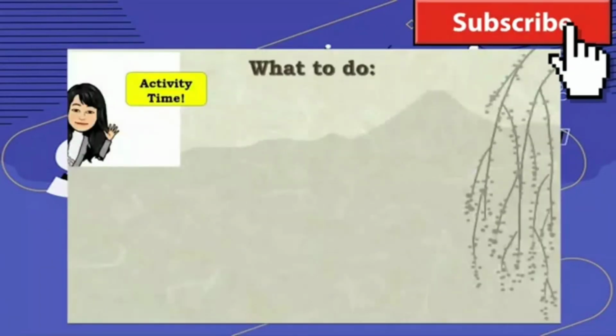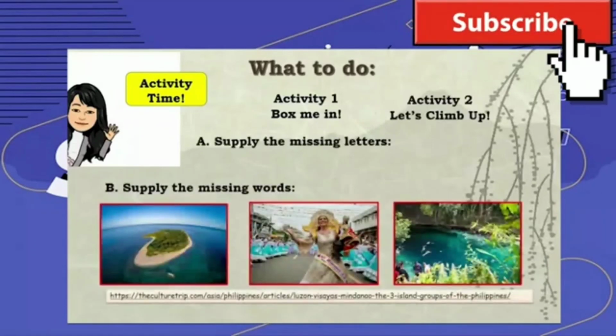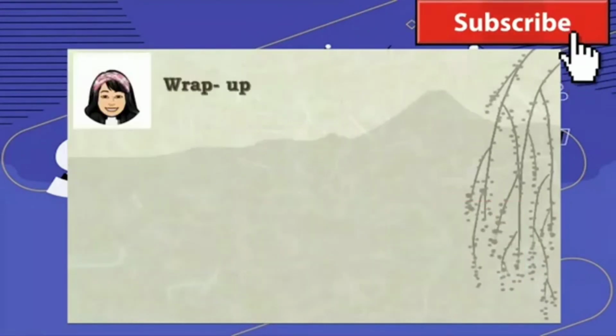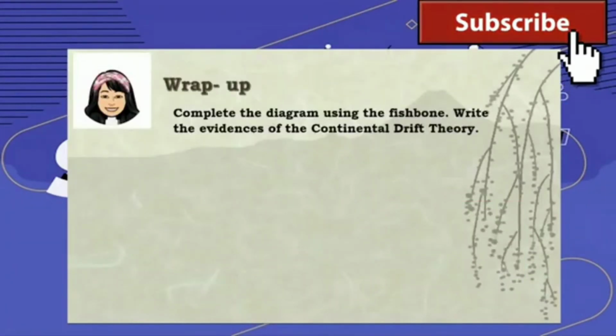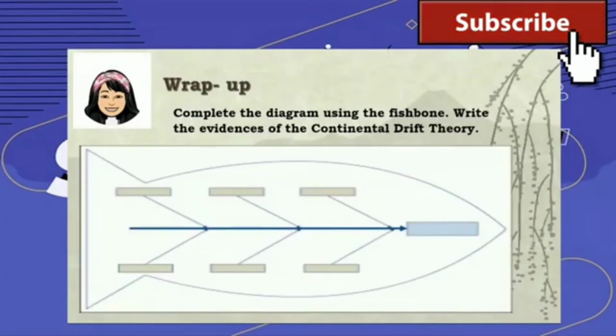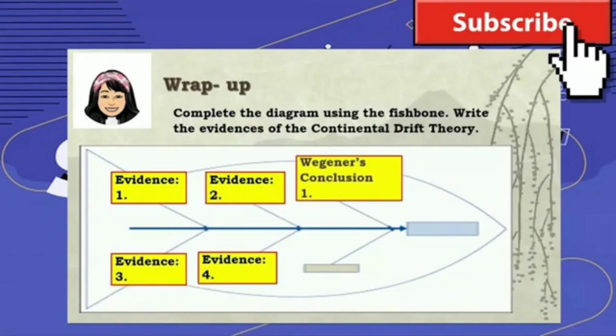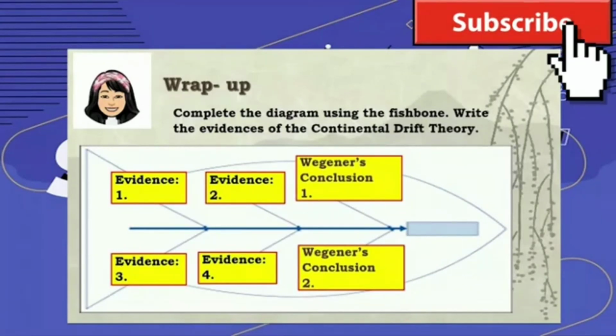You will answer the activity sheets for activity number 1 with the title Box Me In. For activity number 2, Let's Climb Up. And for activity number 3, we had the word hand. Good luck in answering. Let's summarize what we have learned on the continental drift theory. Think about your answer. Complete the diagram using the fishbone. Write the evidences of the continental drift theory. There are 4 evidences presented, and we had Wegener's continental drift theory conclusions.